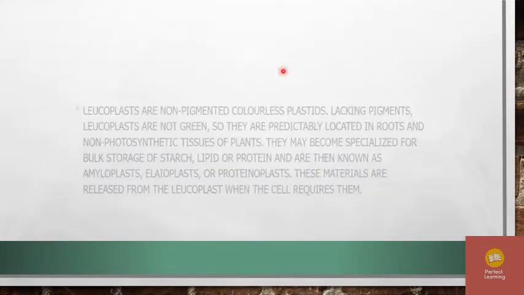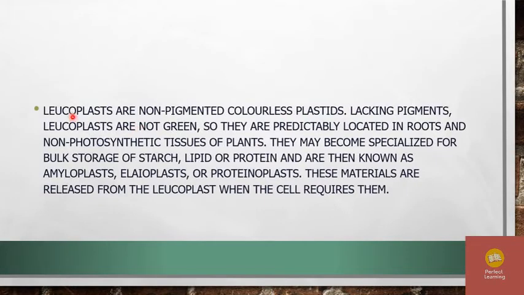Then next, leucoplasts. Leucoplasts are non-pigmented, colorless plastids. Lacking pigments, leucoplasts are not green, so they are located mainly in roots and other non-photosynthetic tissues of plants.